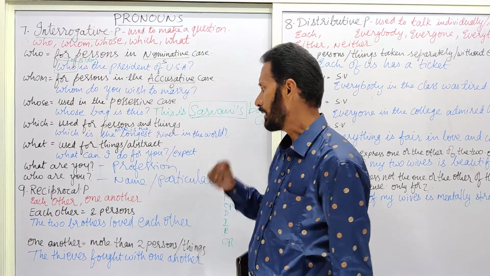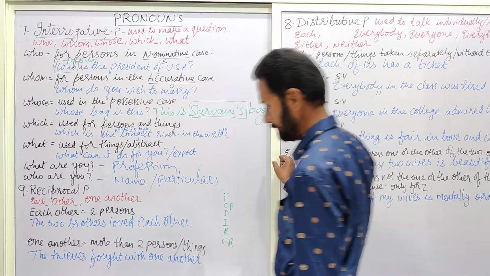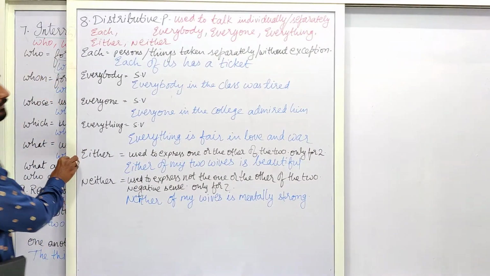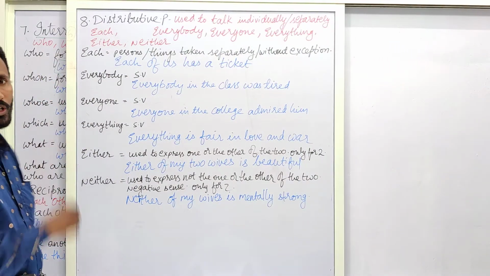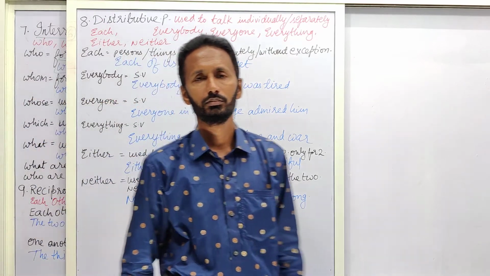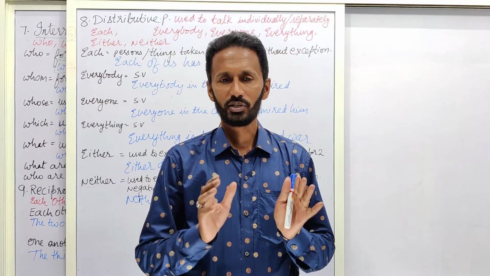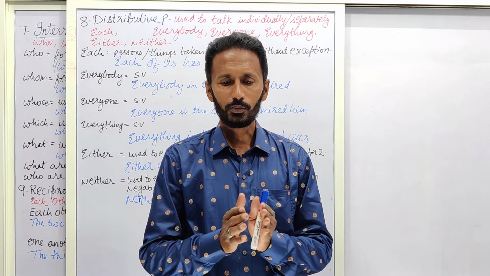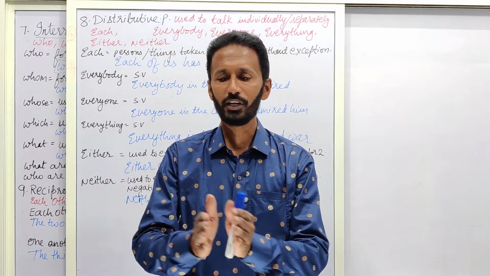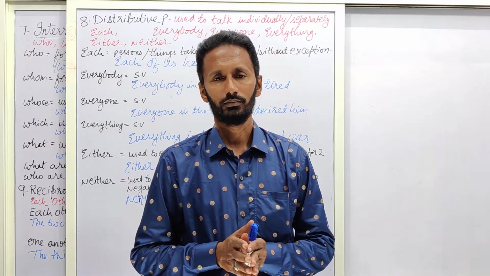Okay. Now coming to the next one, that is distributive pronoun. The word distribution itself says that it is mentioned for each and every particular thing.